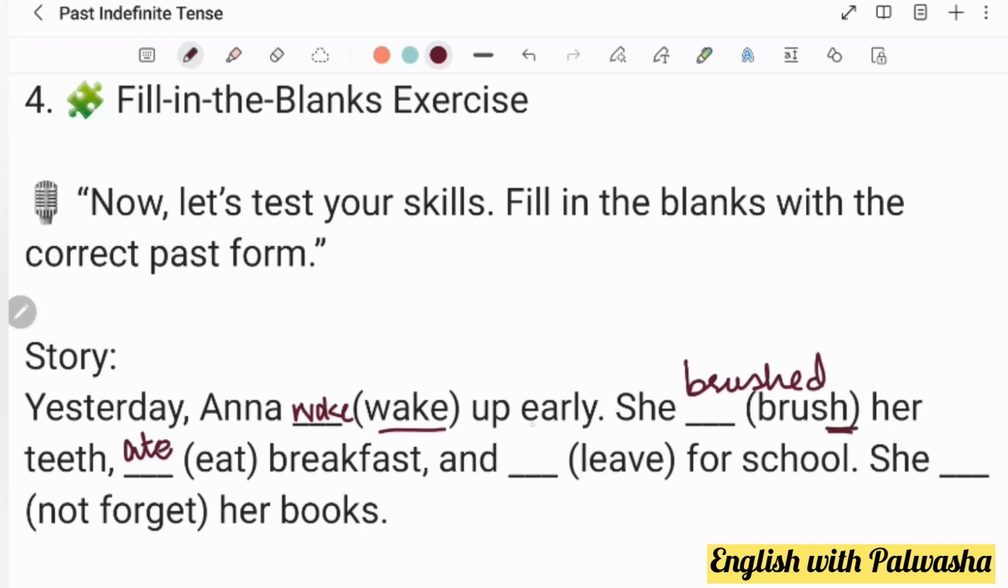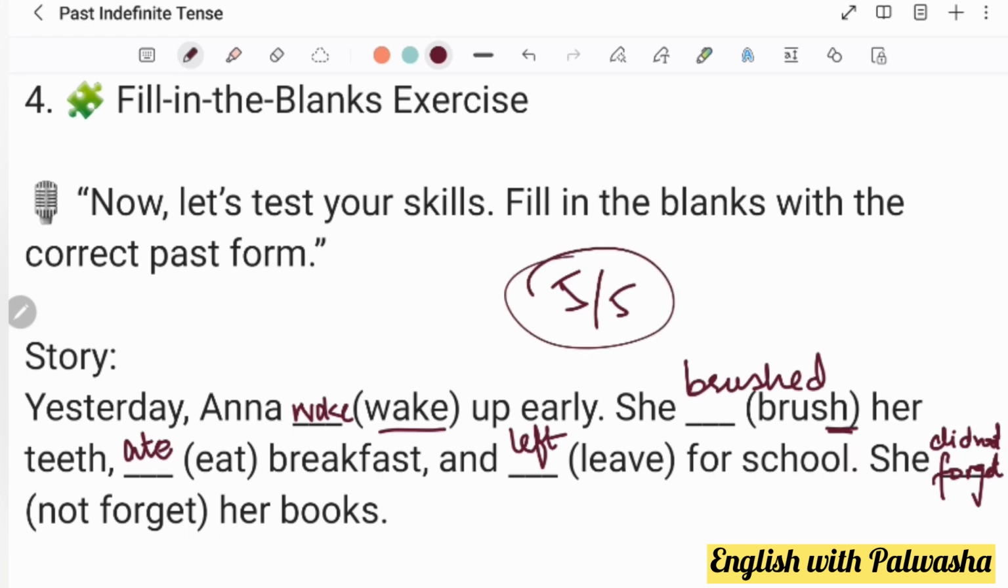And dash for school, left for school. She dash not forget her. Now this not forget is a negative sentence. What will we be using instead of not forget? She did not forget. Very good. If you have said the same thing, did not forget her books. Well done. So you got 5 out of 5 marks. The ones who have given the correct answers, excellent.